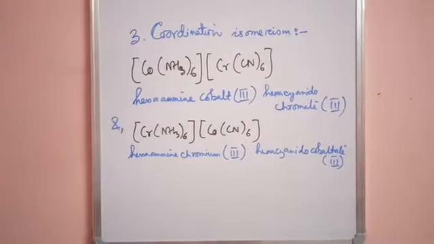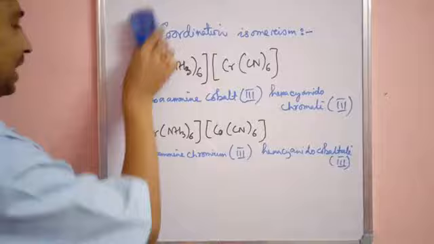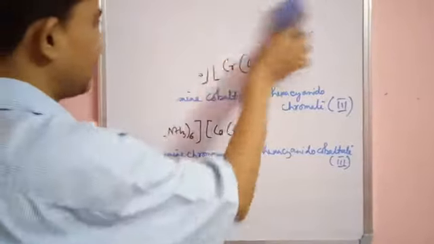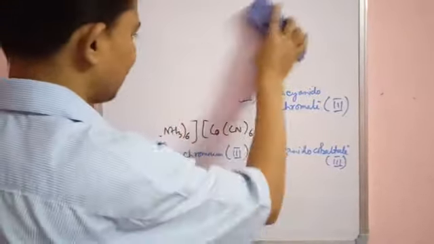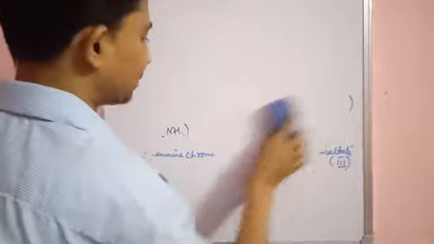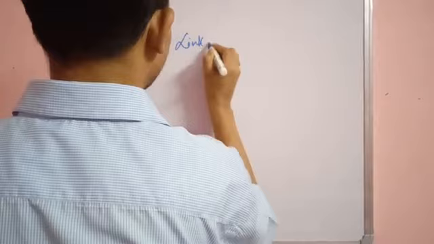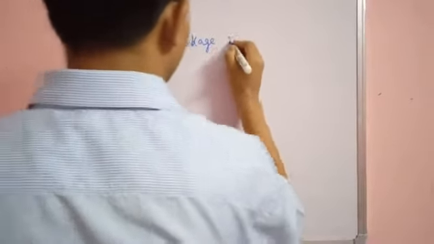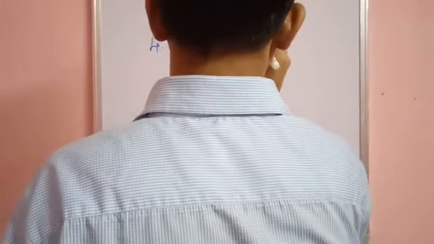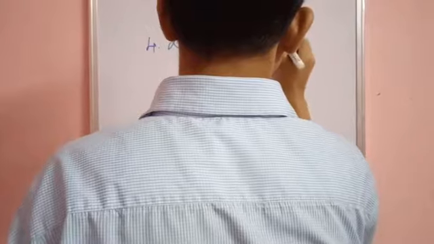The next isomerism we are going to deal with is linkage isomerism. The fourth one is linkage isomerism. Let's see how this isomerism goes on.